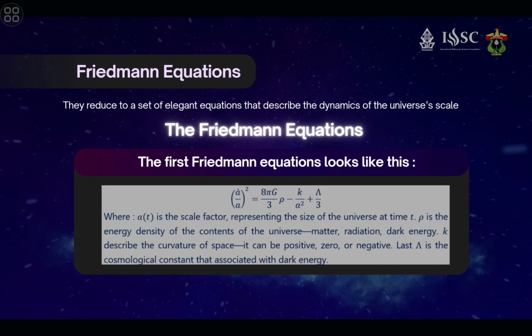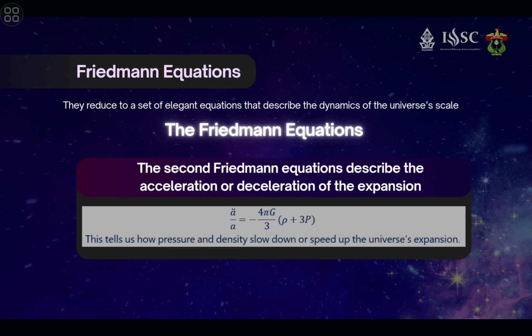They reduce to a set of equations that describe the dynamics of the universe's scale factor, that is, the Friedman equations. The first Friedman equation looks like this: (a dot over a) squared is equal to 8 times pi times G over 3 times rho, minus k over a squared, plus lambda over 3. Meanwhile, the second Friedman equation, which describes the acceleration or the deceleration of the expansion, looks like this.